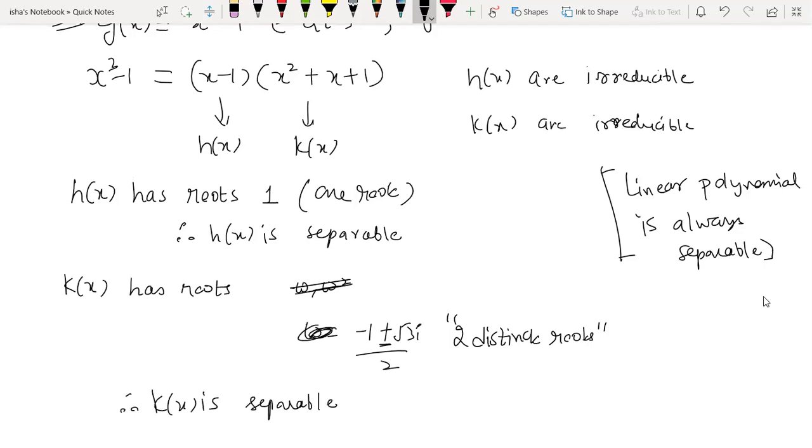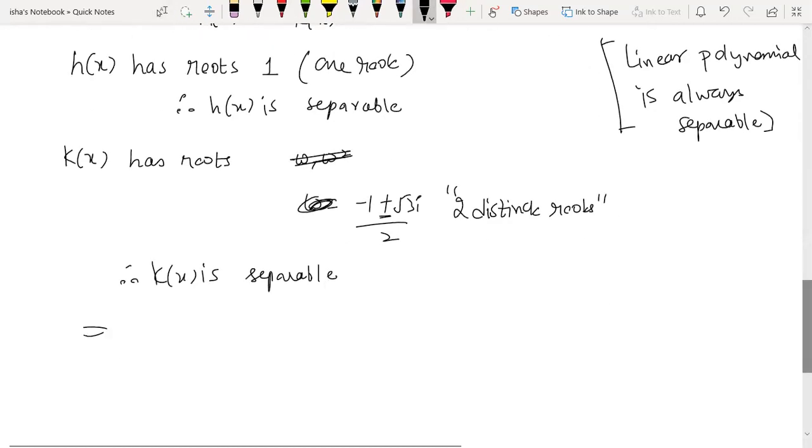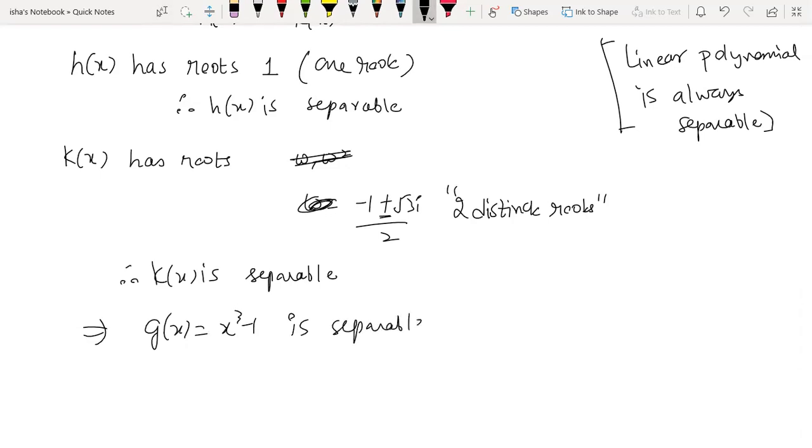Okay, so now since both h(x) and k(x) are separable, it implies g(x), which is x cube minus 1, is also separable.